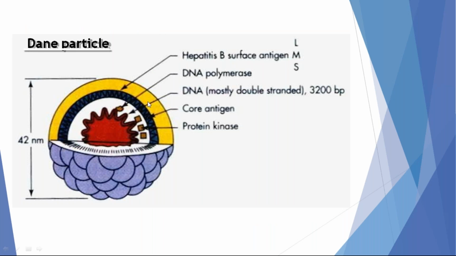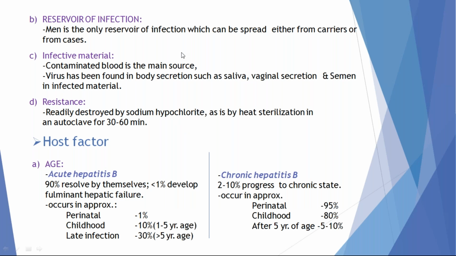Outer surface envelope: this is the HBsAg antigen. This is the DNA polymerase. This is the double-stranded DNA. The main reservoir of infection is humans. Human-to-human transmission is through the parenteral route, through infected material or infected body secretions of the patient. 90% of patients develop acute infection and 10% of patients develop chronic infection.